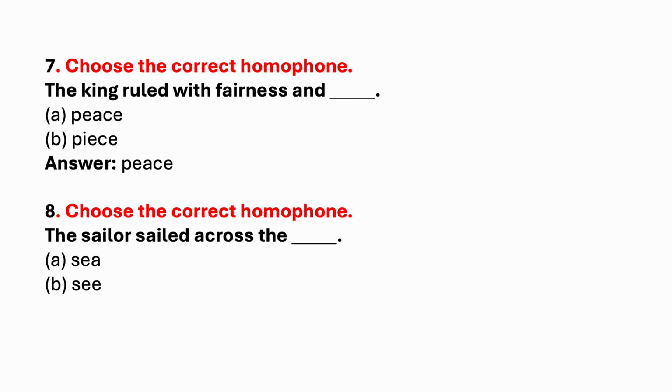Next one, the sailor sailed across the dash. It is a very easy question. Sea, see. Which is the correct answer? The sailor sailed across the sea. S-E-A.